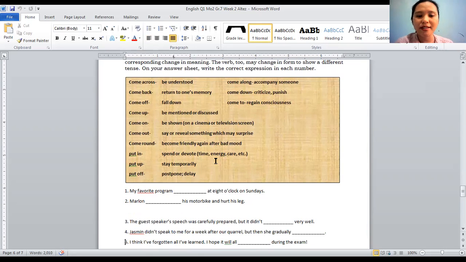The guest speaker's speech was carefully prepared, but it didn't blank very well. Meaning, nag-prepare po yung guest speaker ng speech. Sobra niyang prepare yung speech niya. Kaso, it didn't blank very well.